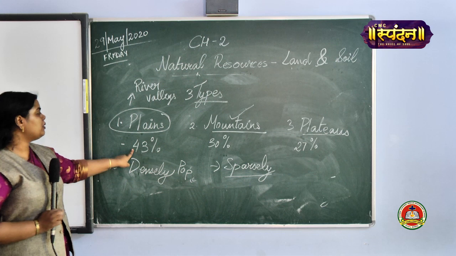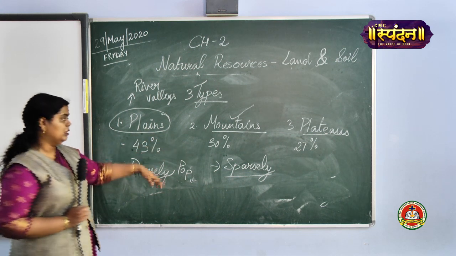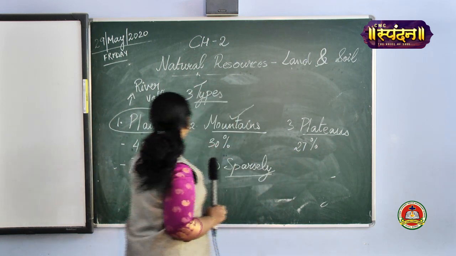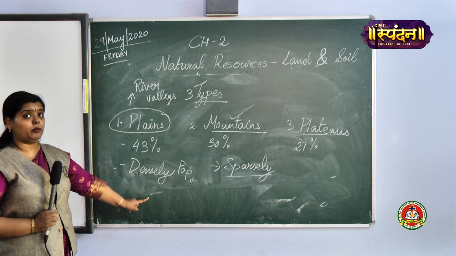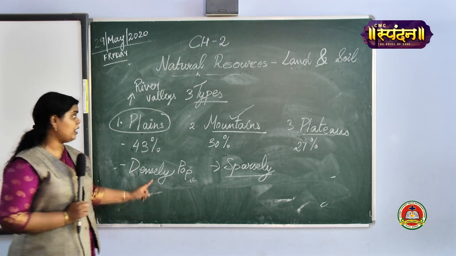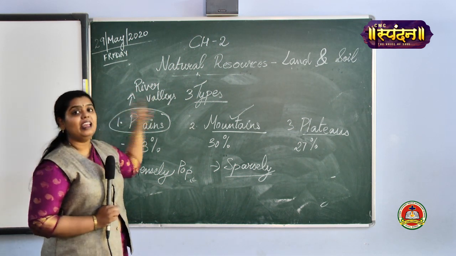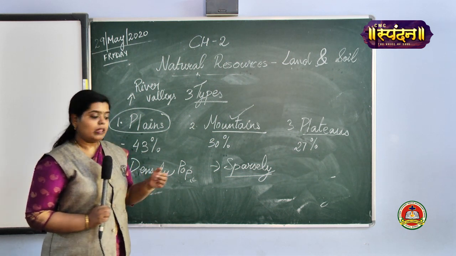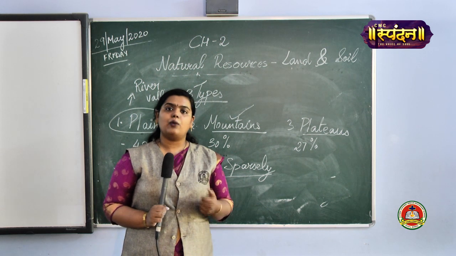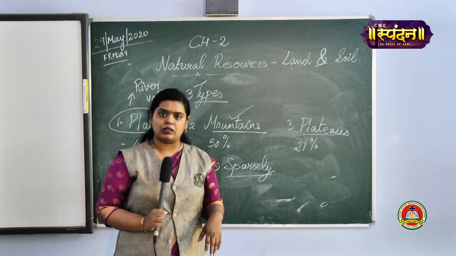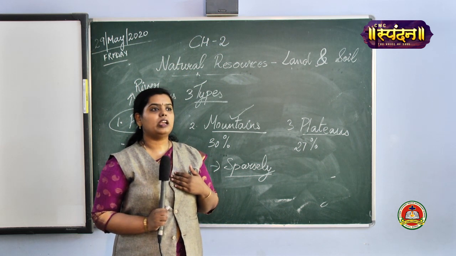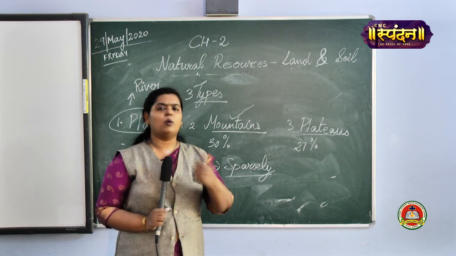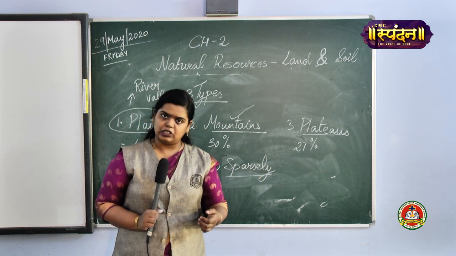Now, 43% of the land area is covered with plains, 30% is taken over by mountains and 27% by the plateaus. Plains are densely populated, meaning a large population is there. Why large population? Because it is nearby the river valleys where more agriculture would be done and more industrial setup would be there. When more agriculture and industrial setting up is there, what happens? More and more population would be coming in that region. If I am getting a job nearby a Ganga Brahmaputra valley, of course I'll prefer that area. Why so? Because it has proper water availability, and much better climatic conditions.